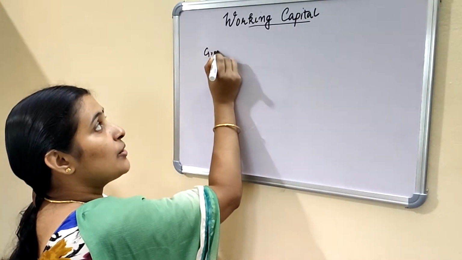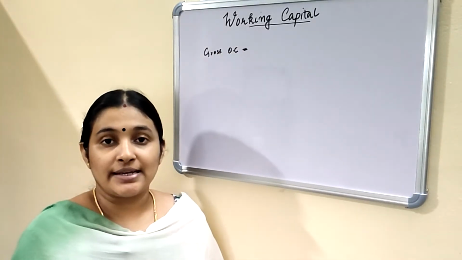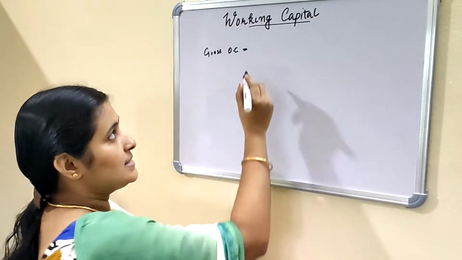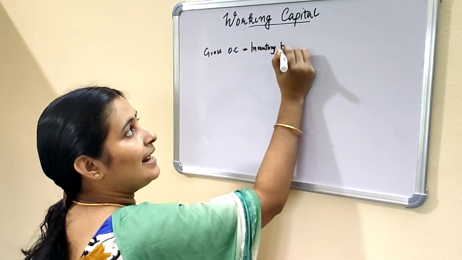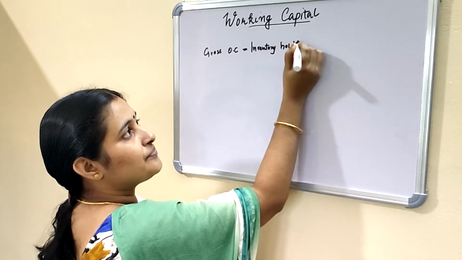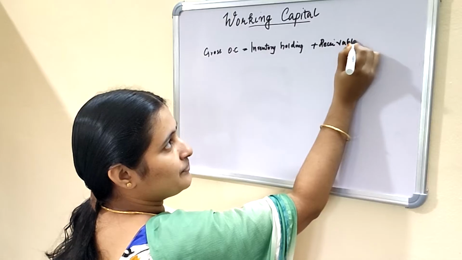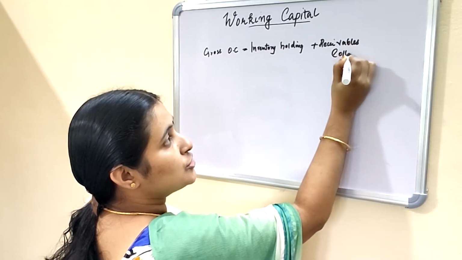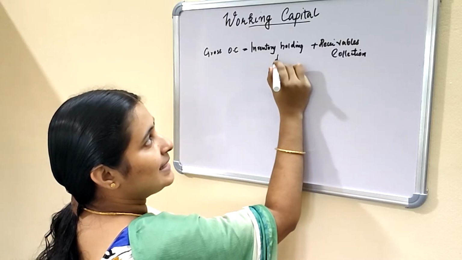First one is gross operating cycle. This gross operating cycle consists of two periods. First one is inventory holding period and second one is receivables collection period. These are the two periods of gross operating cycle.